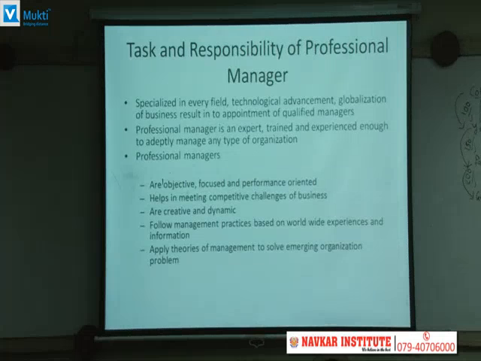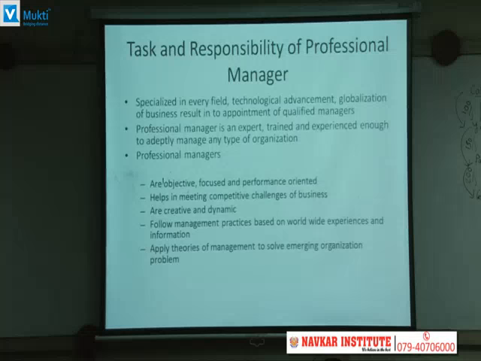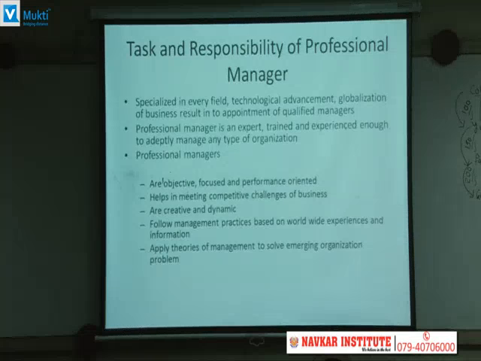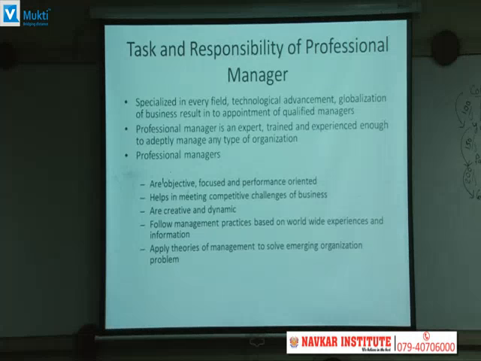He is an expert, trained and experienced enough to adeptly manage any type of organization, be it a manufacturing house, service organization, hospital, government agency, private organization, anything. ठीक है. The professional manager is an expert, trained, experienced enough to adeptly manage any type of organization. Professional managers होता कैसे है? तो that should be objective focused, performance oriented.